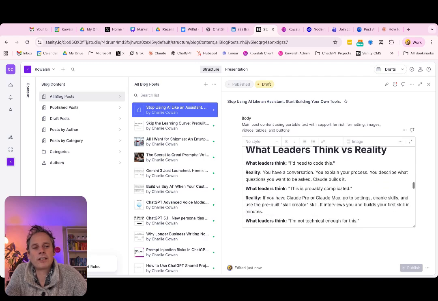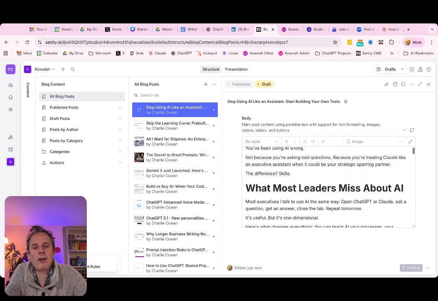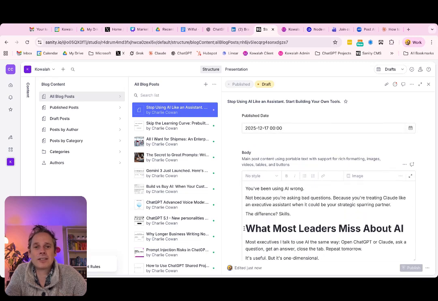So that's just one example of how Claude Skills are able to take what would have been a very manual process, and through just voice, I'm able to talk about what I want, and it is going to create that blog post. And with 5 minutes of tweaking and adding in the right image, this blog post is going to be live. And I'll add the link to the published blog post to this video so you can see it.